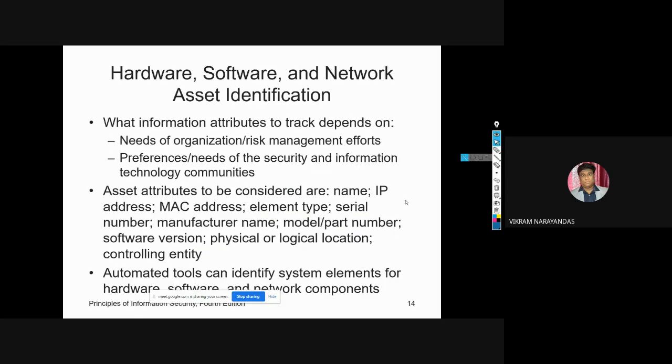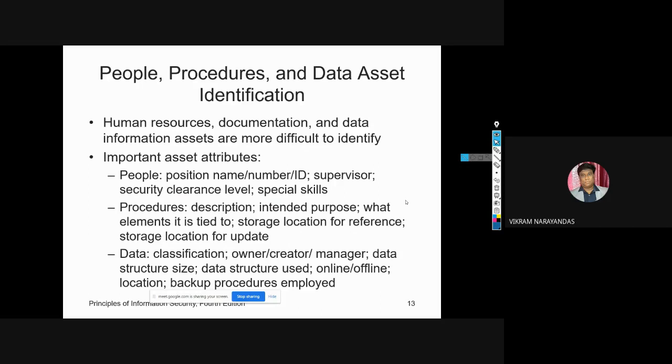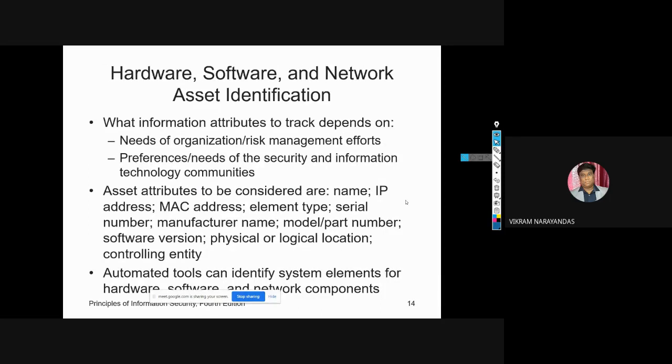Similarly, like people, procedures, and data asset identification, we also have hardware, software, and network asset identification. What information attributes to track depends upon the needs of the organization, the risk management efforts the organization follows, and the preferences or needs of the security or information technology communities.